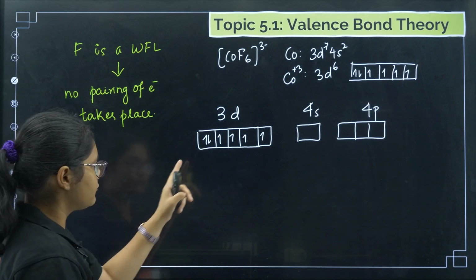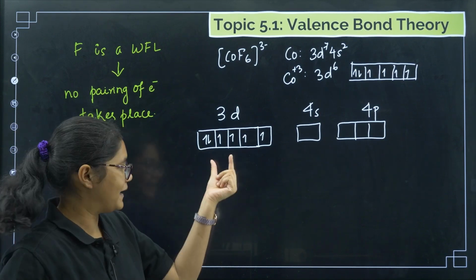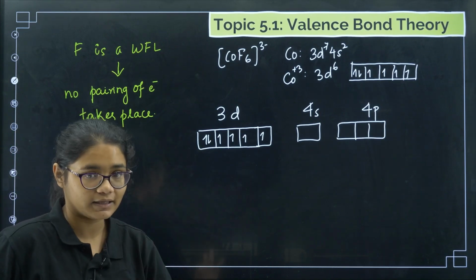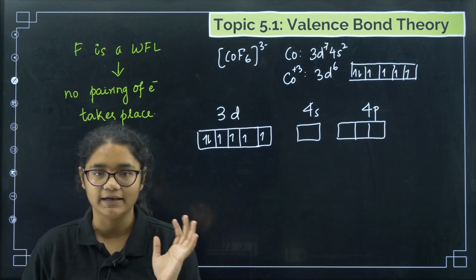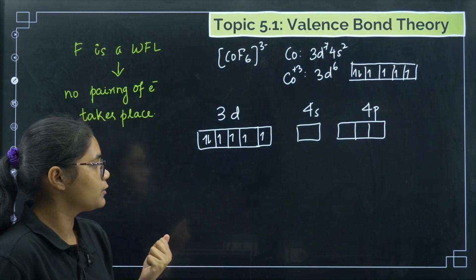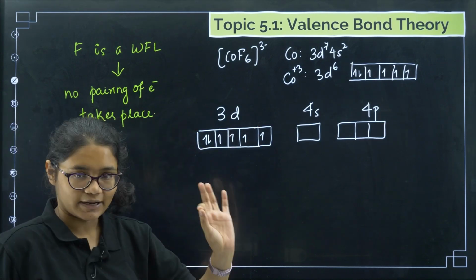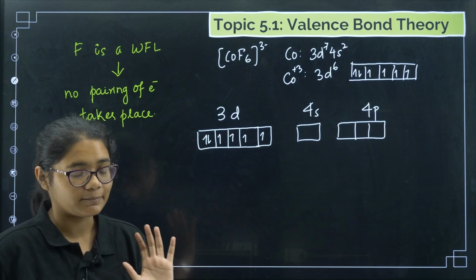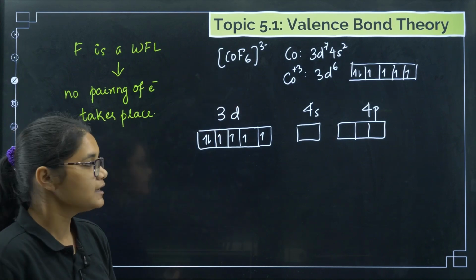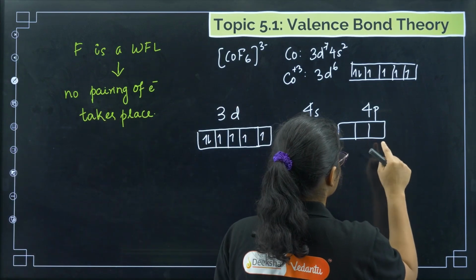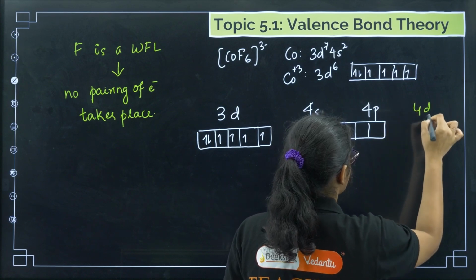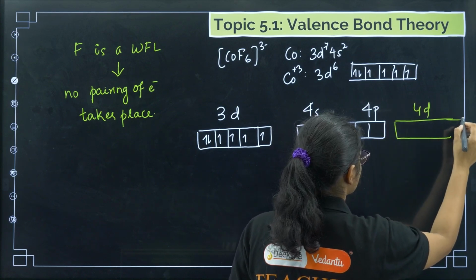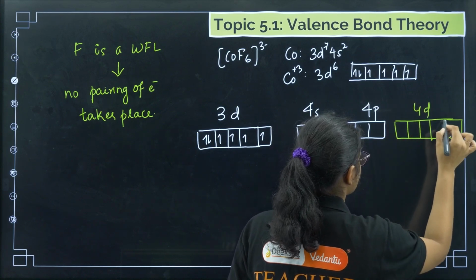Okay. So pairing: in the previous case, we paired these electrons, right? We cannot pair here because fluorine is a weak field ligand. If it is a weak field ligand, then what will happen? These electrons cannot pair up, but we still need 6 empty orbitals because the coordination number is 6. So what we'll do? 1, 2, 3, 4, and I need 4d orbitals now. Okay. So 1, 2, 3, 4, 5.